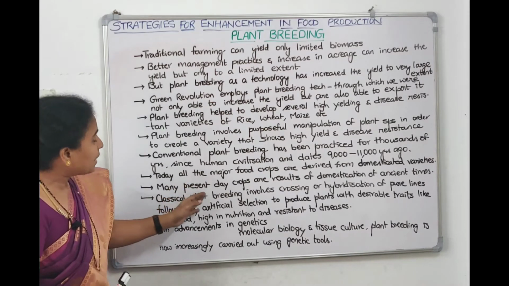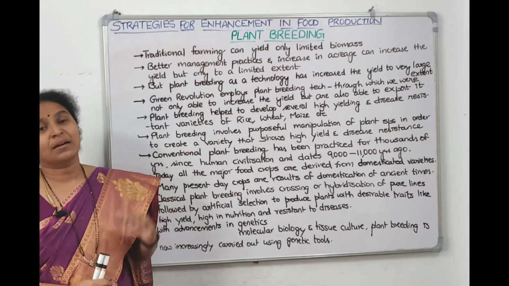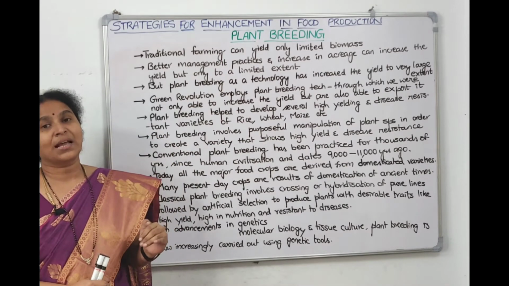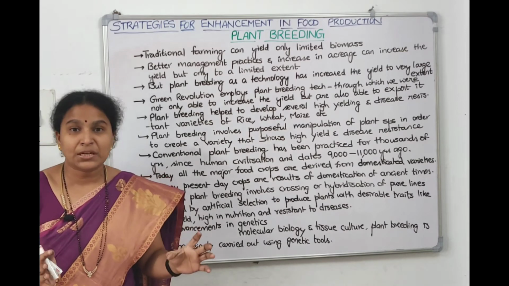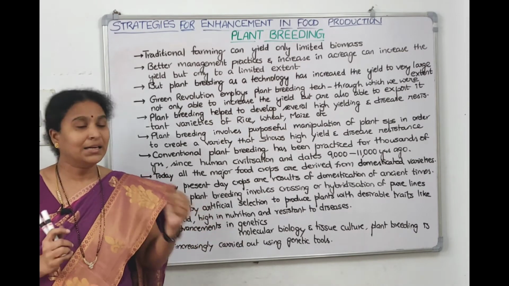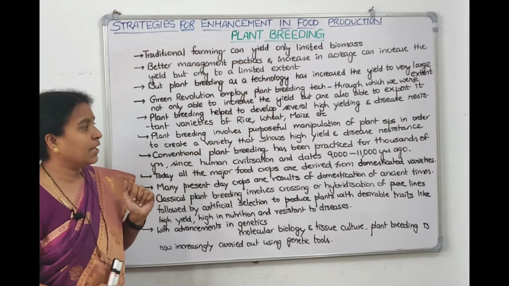Okay, so many present day crops are the results of domestication only of the ancient man. Ancient man, during the ancient times, evaluated the wild and out of that he selected certain domesticated varieties and told these are the cultivable varieties. All these points come under conventional plant breeding.